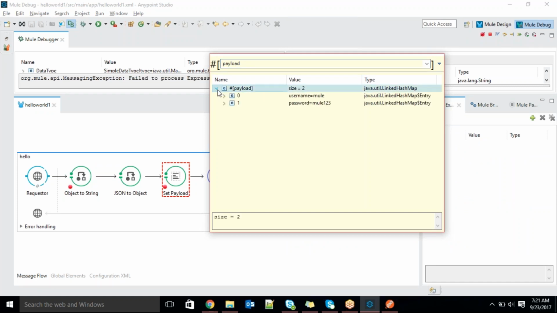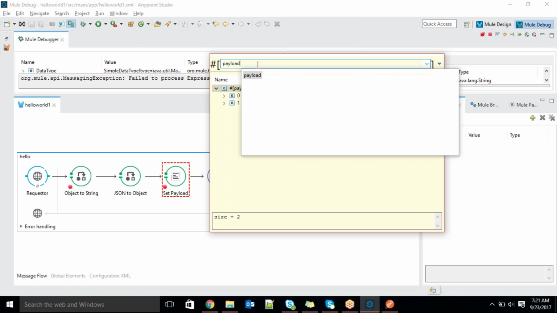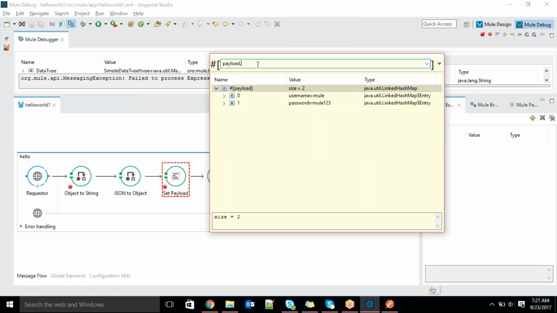Then expand the map here. You can see two things. We have a map size of 2. So then how to read it? Simply write payload dot username. Now we can see the main, right? Or else payload dot password. So we can prepare the syntax in the Mule expression dialog, and we can go ahead accordingly.